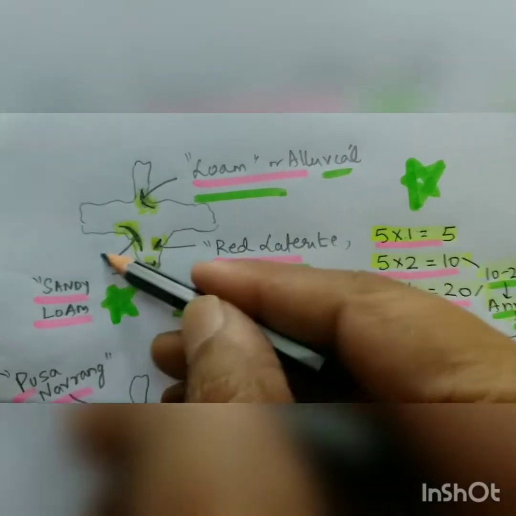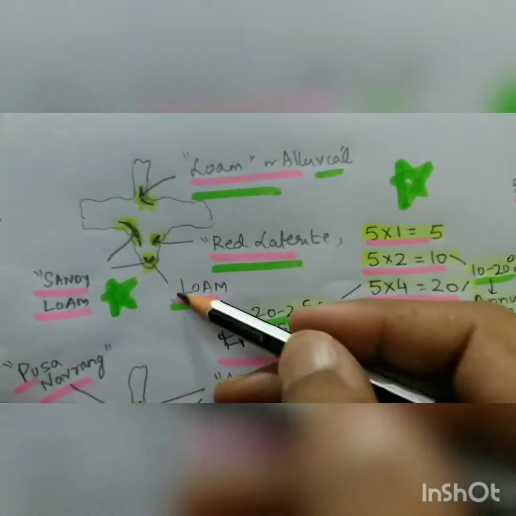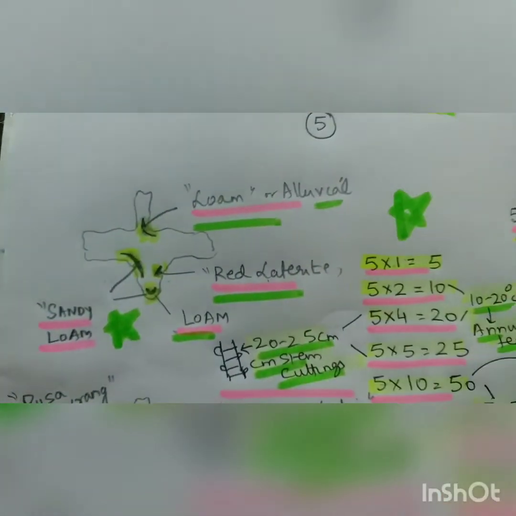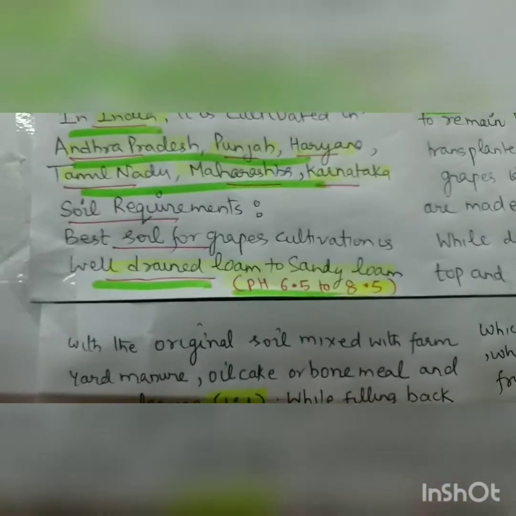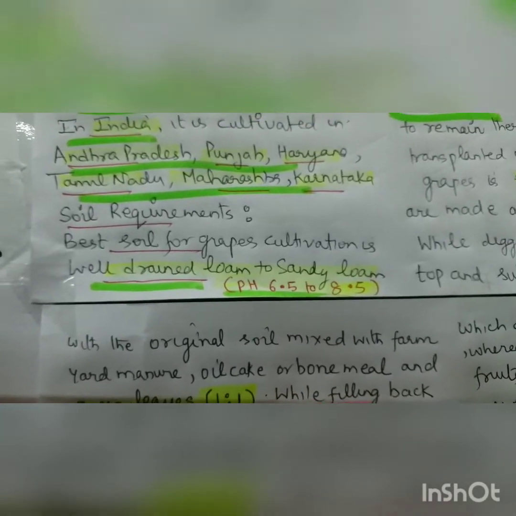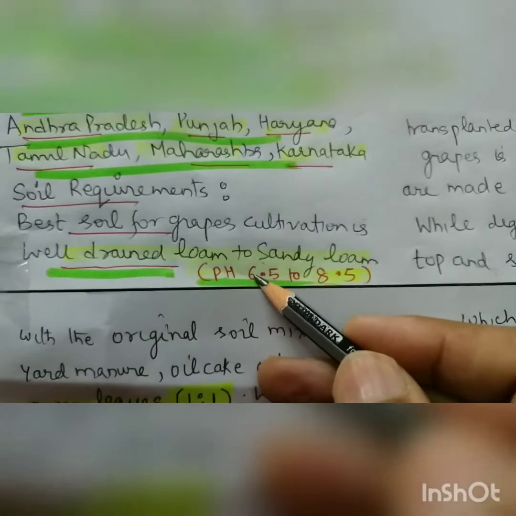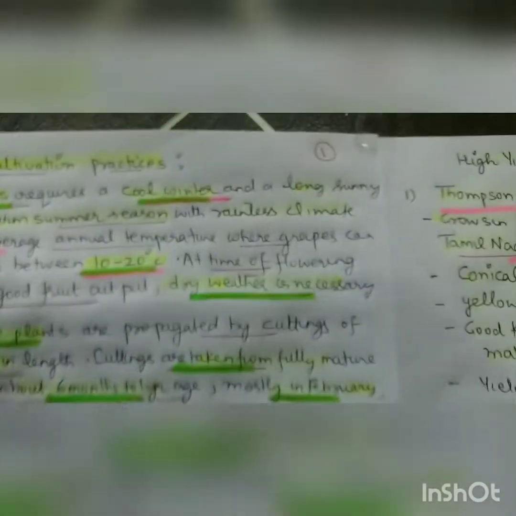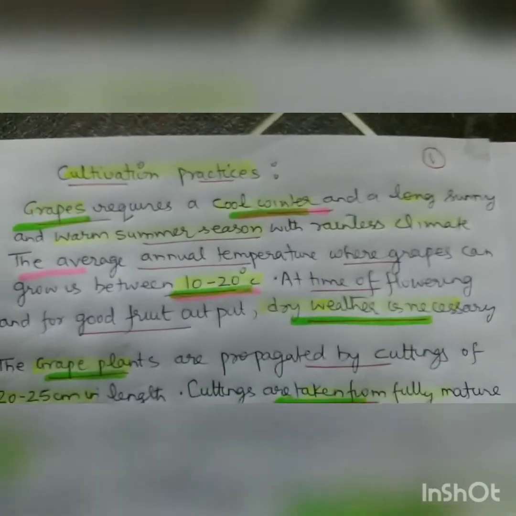As it is near the Arabian Sea, we have sandy loam here, loam or sandy loam mixture in Tamil Nadu, and red laterite in Andhra Pradesh, and we have loam or alluvial in Punjab and Haryana, right? So soil we know. The best soil for grape cultivation is well drained loam to sandy loam, right? And pH is 6.5 to 8.5. As I already told you, from the area of cultivation we will get the soil, and from soil we will get the area of cultivation, right?